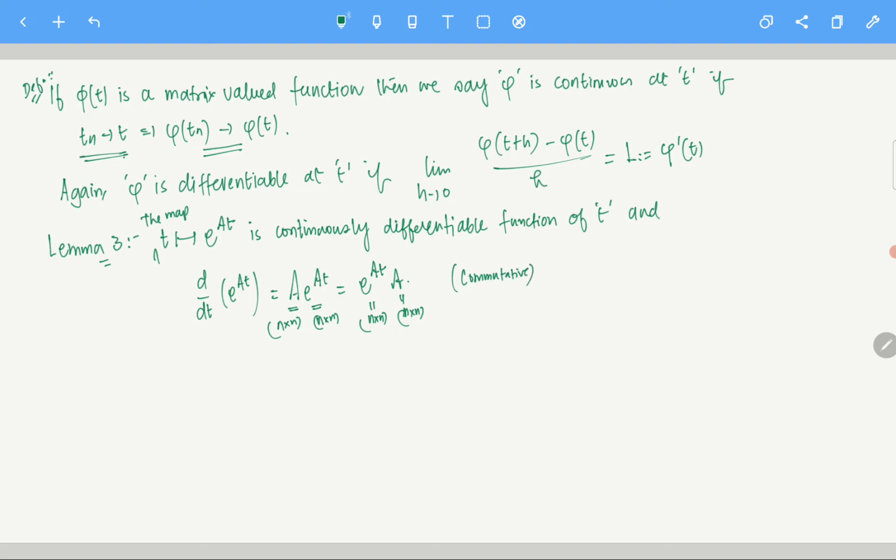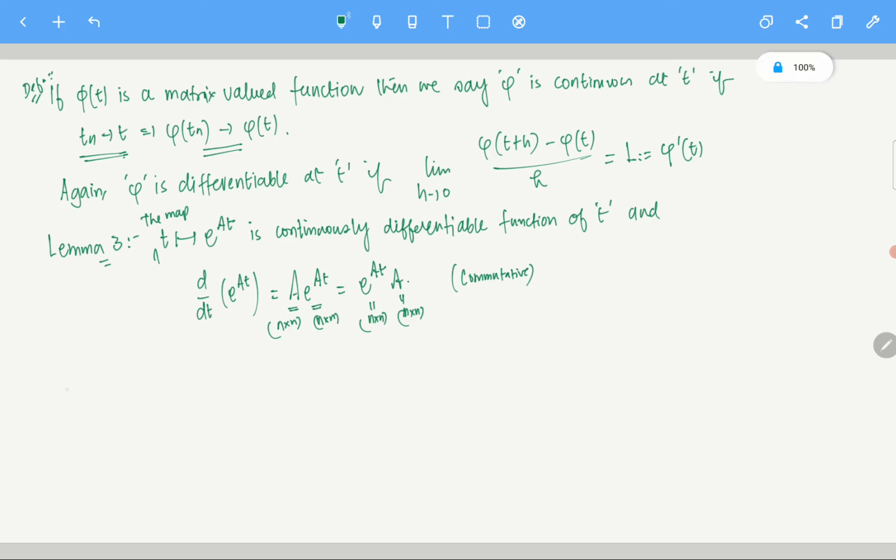Of course, if A and B commute, then you can replace A e^(Bt) with e^(Bt) times A. Generally here, since A and A commute, this happens. We will talk about this property again, but the important part here is that the derivative of the exponential At is going to give you A exponential At or exponential At times A. This is one of the very few instances where you can interchange the order. Remember this, very important.